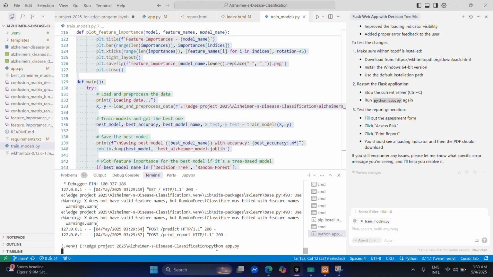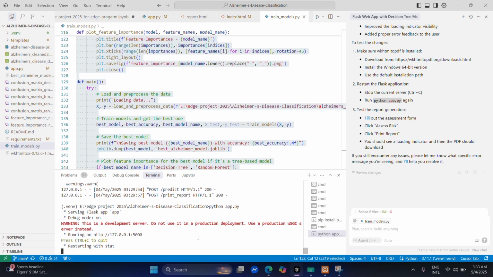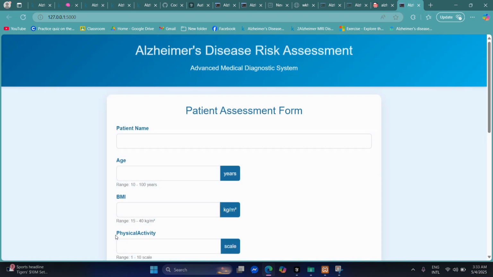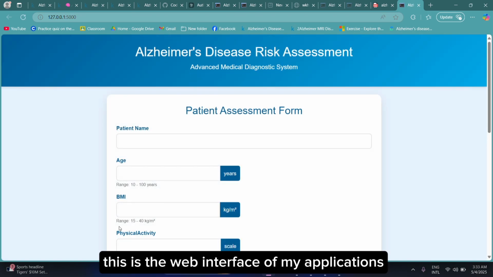Okay, give me some time. Okay, everything is ready. This is the web interface of my application,